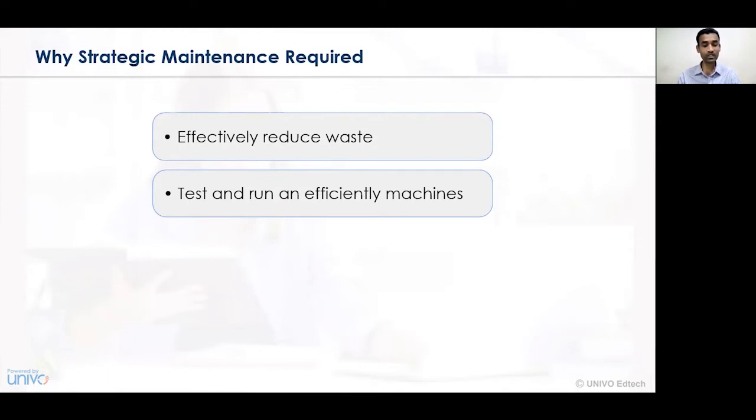Testing and running efficient machines. In order to see that all the machines are running very effectively and efficiently, strategic maintenance is required. So what activity does it take? It undertakes various activities such as testing the machines and upkeep maintenance as and when required, for the effective and smooth functioning of the machines. So that's related to the machines or the machinery that has been implemented.